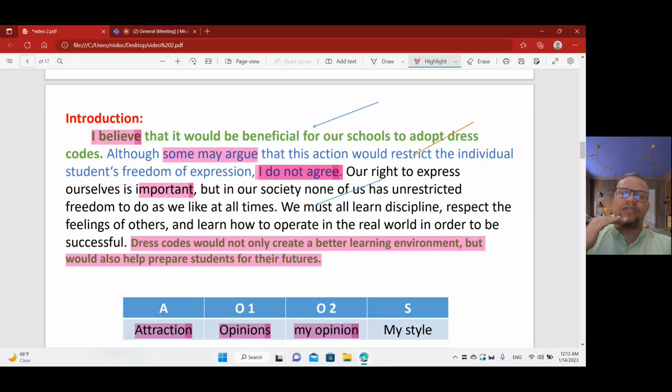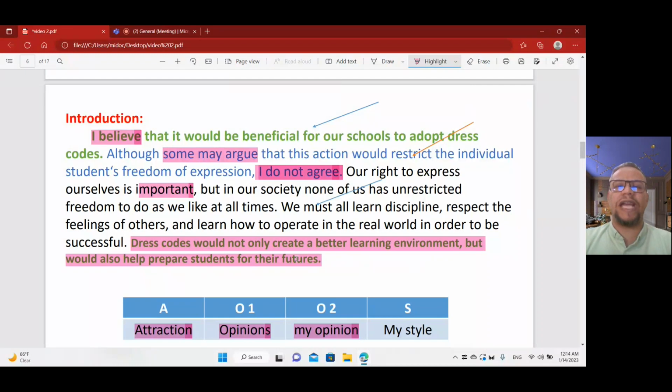So this is the start of a paragraph, and the end of a paragraph should have the same meaning. Here, I believe that it would be beneficial for our schools to adopt dress codes. And the last sentence is, dress codes would not only create a better learning environment, but also, it means beneficial, but also help prepare students for their futures. That's great. The same meaning, but with different words and extra words.